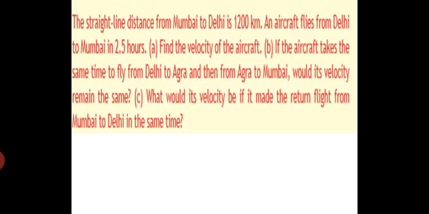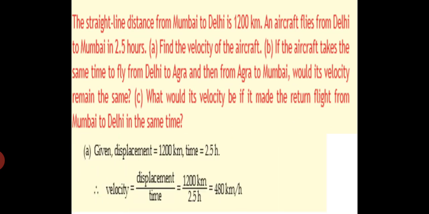B: if the aircraft takes the same time to fly from Delhi to Agra and then from Agra to Mumbai, would its velocity remain the same? C: what would its velocity be if it made the return flight from Mumbai to Delhi in the same time? Let us calculate one by one.